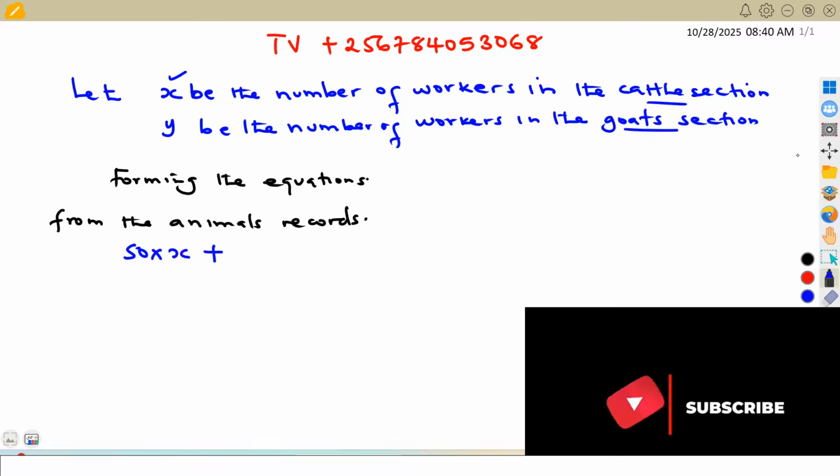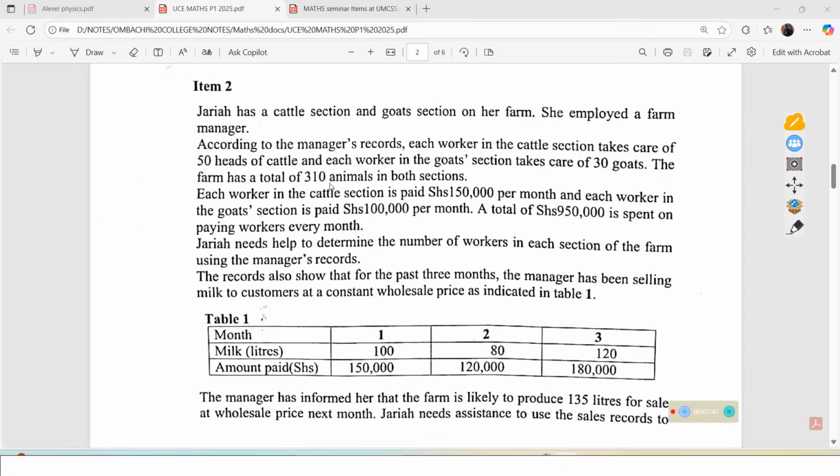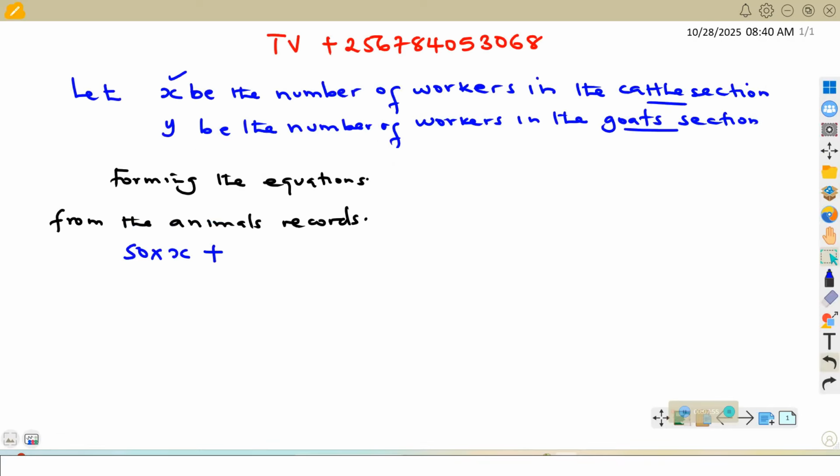At the same time, we are told that each worker in the goat section takes care of 30 goats. But we are saying we have Y workers in the goat section. So if we have Y workers in the goat section and each worker is taking care of 30 goats, then what will be the total? The total will be 30 times Y. That is the total number of goats that will be taken care of by Y workers.